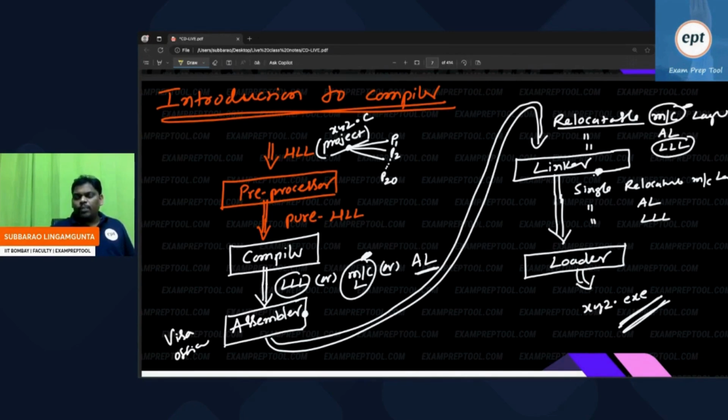High level, right? Preprocessor: high level to pure high level. Compiler: pure high level to low level. Assembler: low level to relocatable language. Linker will link, loader will load. Loading means hard disk to main memory mapping. There the operating system also comes into the picture.